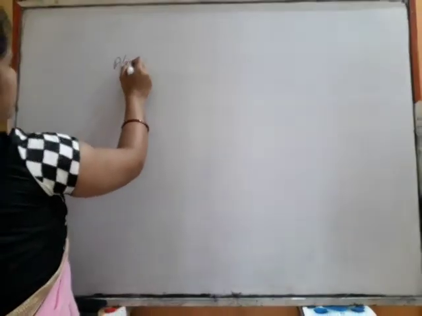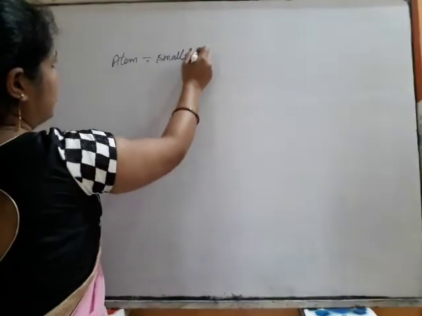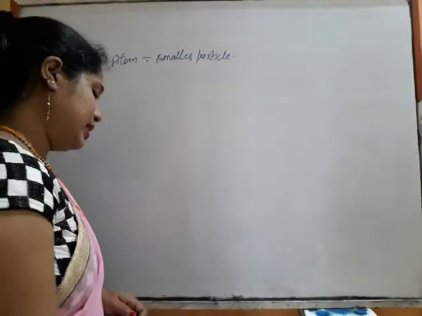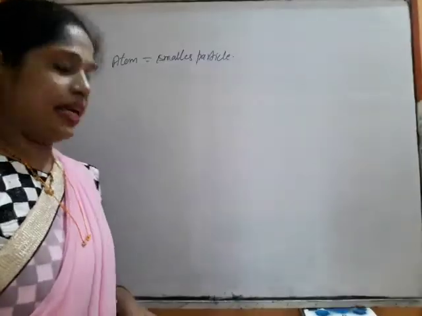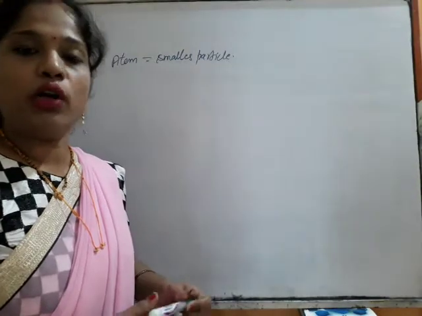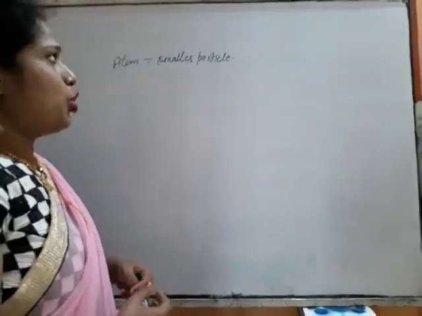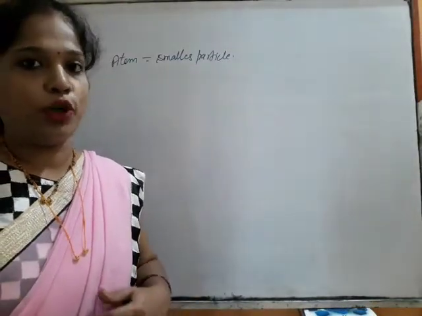Atom is the smallest particle of an element. It maintains the identity of an element in all respects, physically or chemically. So I hope you have made the idea about the atom in your mind.